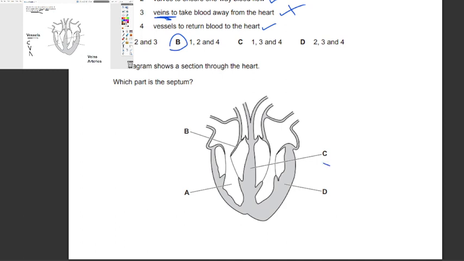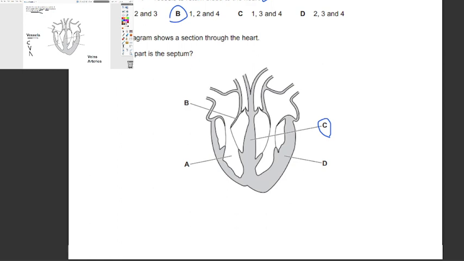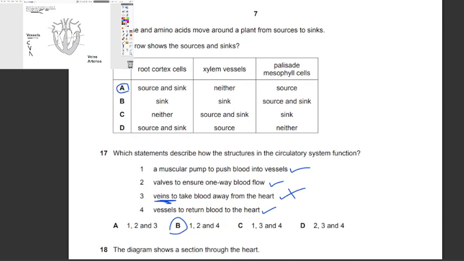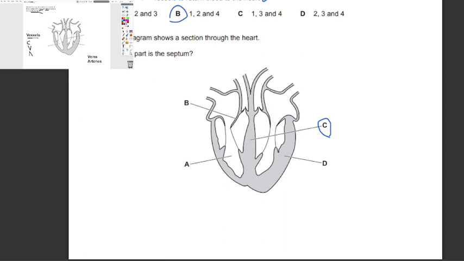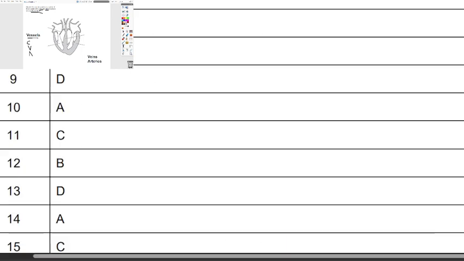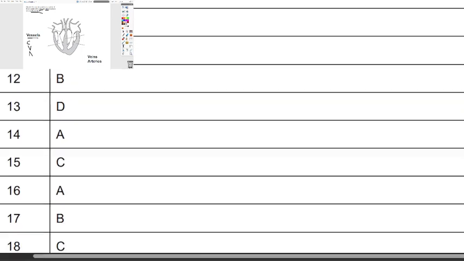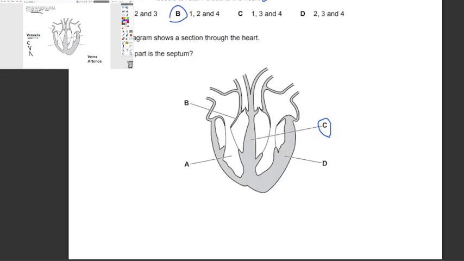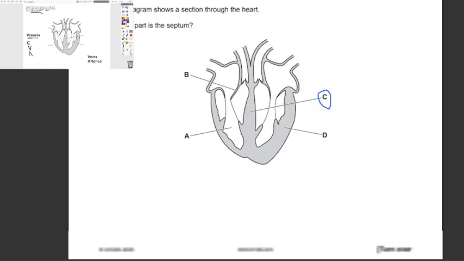What to keep in mind is that the septum is in the middle part and not on the sides, and these are just the ventricle walls and whatever. And the reason is, as we said, it separates deoxygenated blood from oxygenated blood. Now let's check our answers. 16A, B, and C. Okay, moving on to the next question.